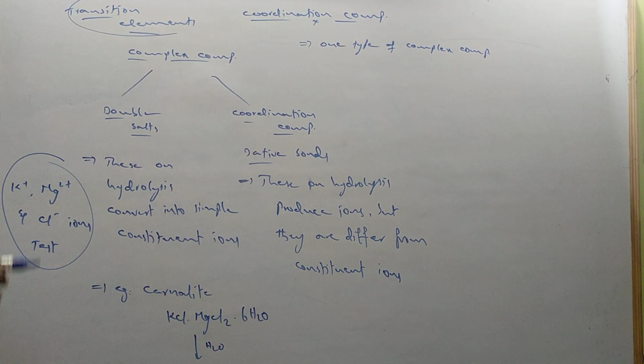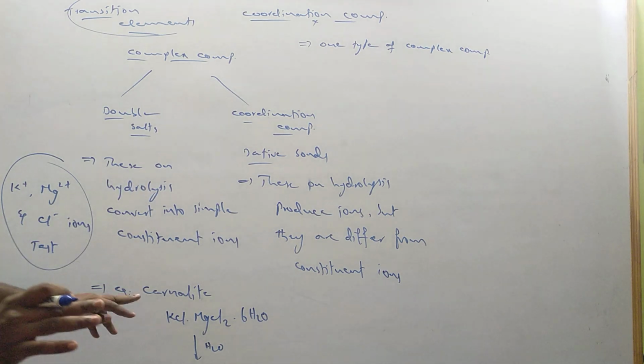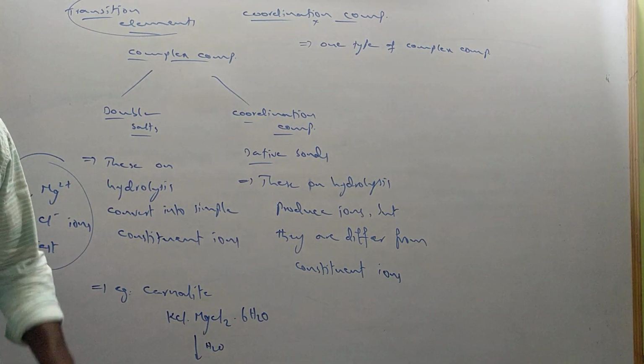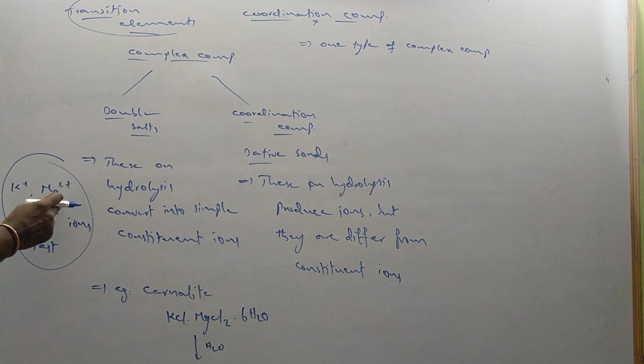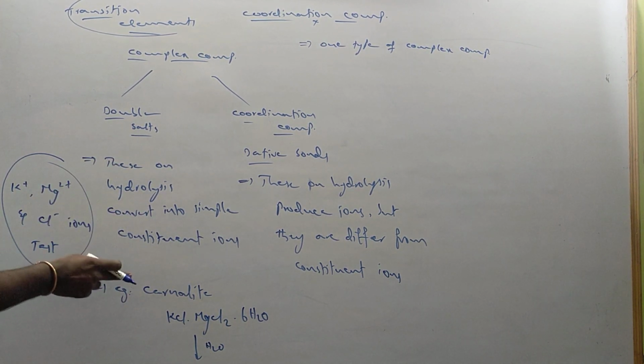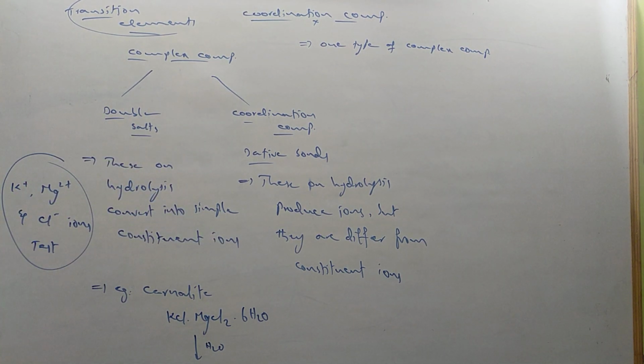The carnallite in solid state is stable. It is a different compound, does not have the KCl properties or MgCl2 properties. But on hydrolysis, it produces the ions from which it has been formed, and it gives the tests of potassium, magnesium and chlorine. Means converting to its constituent ions on hydrolysis. That is called double salt.